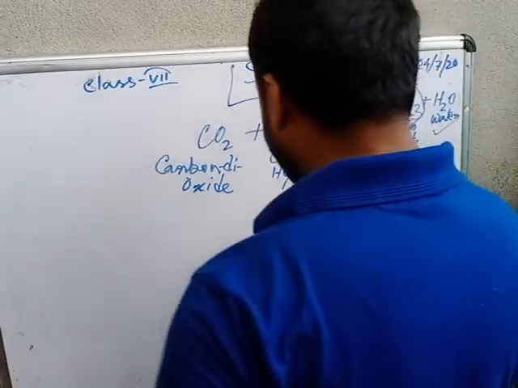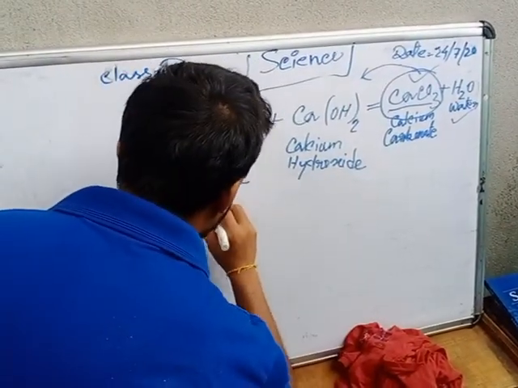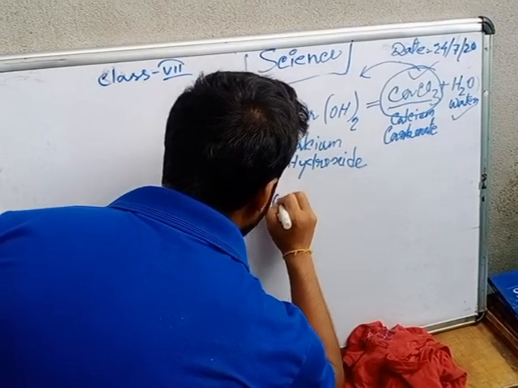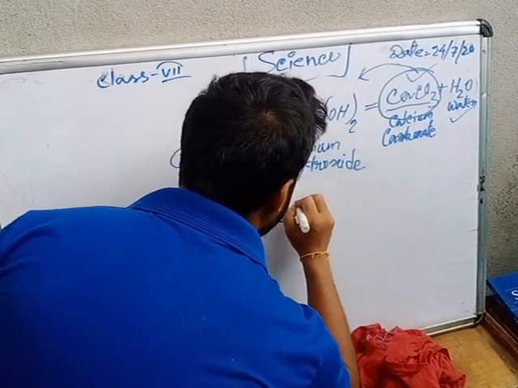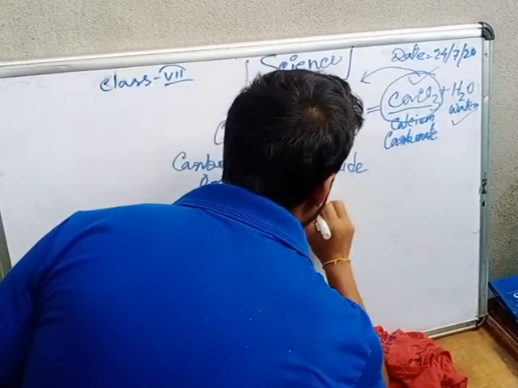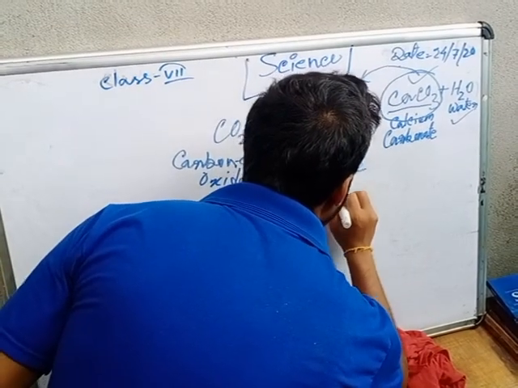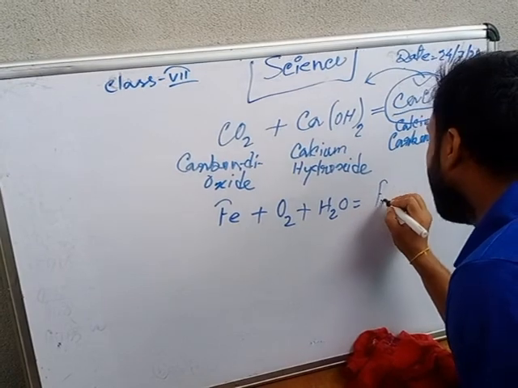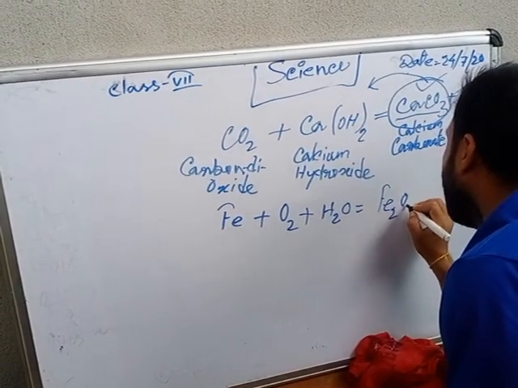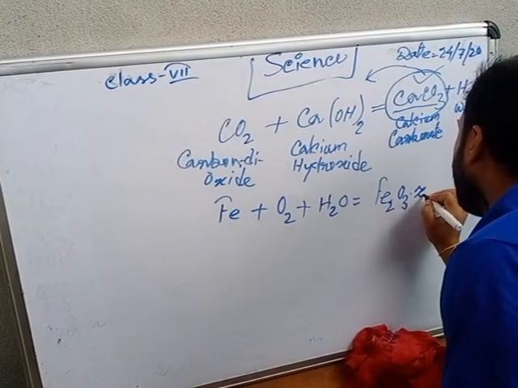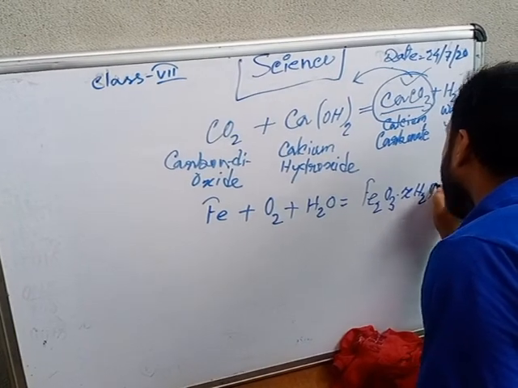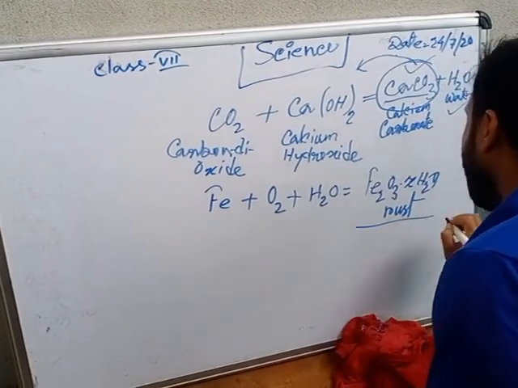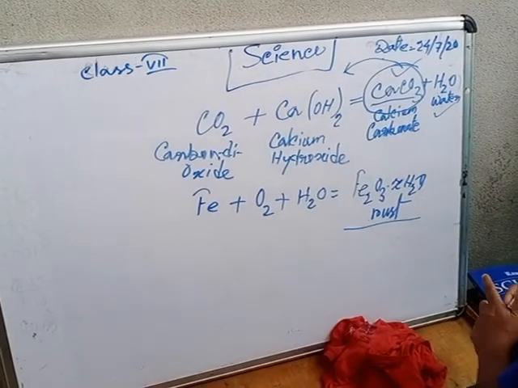And then, if iron reacts with oxygen and water, it will be changed into rust.